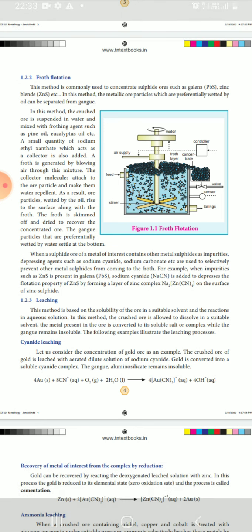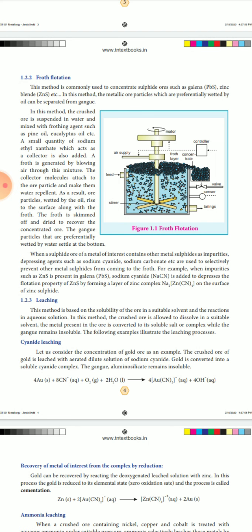When a sulfide ore of the metal of interest contains other metal sulfides as impurities, depressing agents such as sodium cyanide, sodium carbonate, etc. are used to selectively prevent the other metal sulfides from coming to the froth.